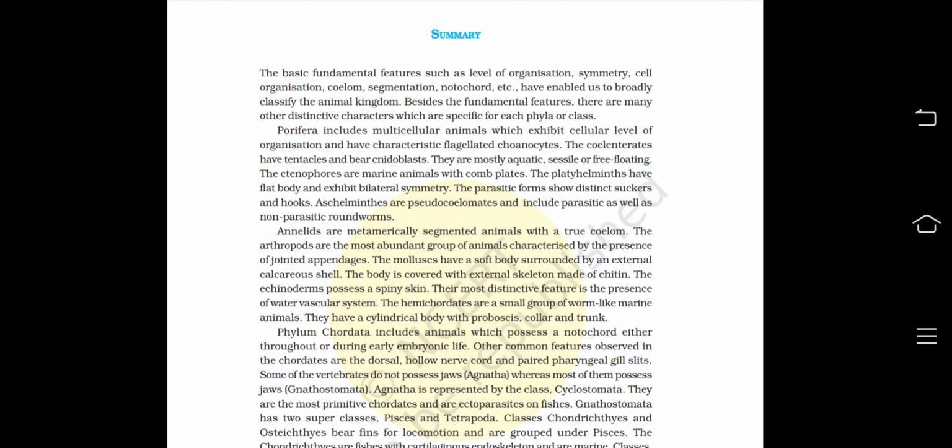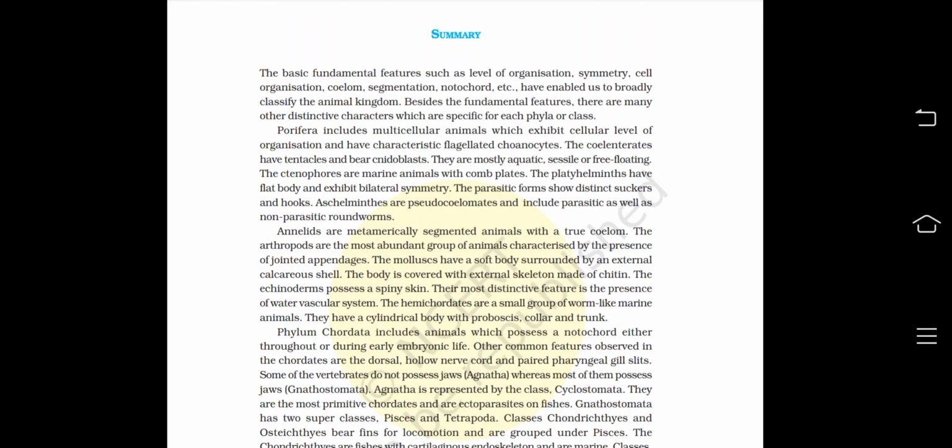The platyhelminths have a flat body and exhibit bilateral symmetry. The parasitic forms show distinct suckers and hooks. Aschelminths are pseudocoelomates and include parasitic as well as non-parasitic roundworms. Annelids are metamerically segmented animals with a true coelom.